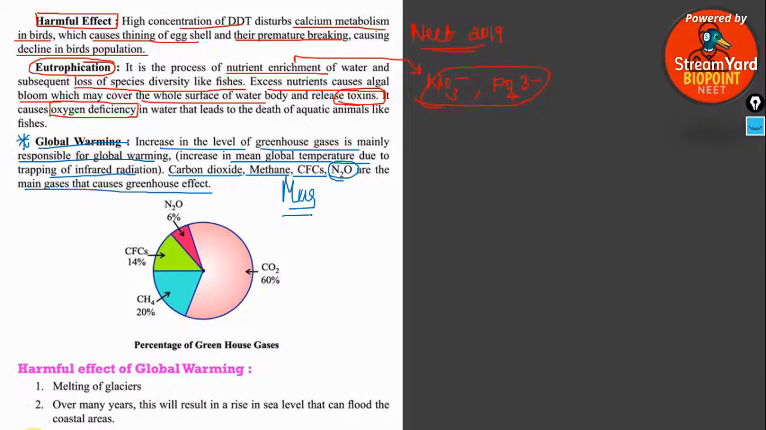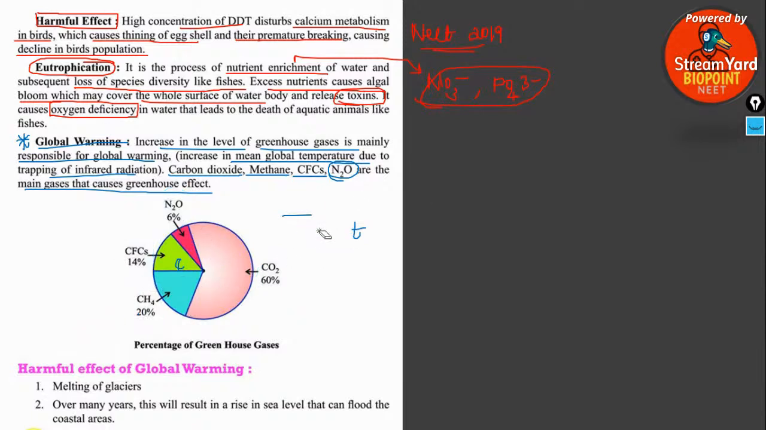Previous year MCQ question. This chart is also given in your NCERT. So study the chart as per the table or pie chart given in the NCERT. Carbon dioxide 60%, methane 20%, chlorofluorocarbon 14%, nitrous oxide 6%. In the previous year questions, you might have seen they are labeling A, B, C and D. They will be asking you to label which is A, which is B, C and D gases. Sometimes they may confuse you with this kind of labeling.